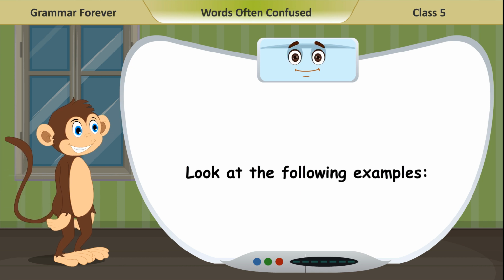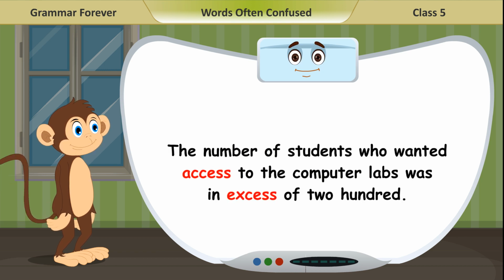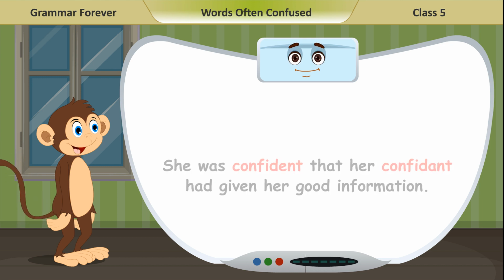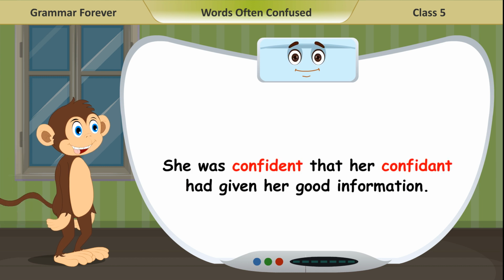Look at the following examples. The number of students who wanted access to the computer labs was in excess of 200. We wore canvas shoes while we tried to canvass in the neighborhood. She was confident that her confidant had given her good information.